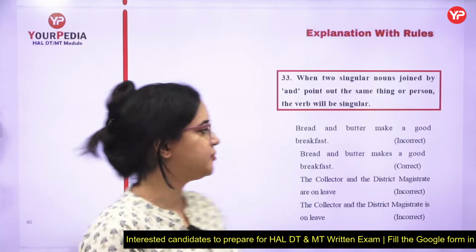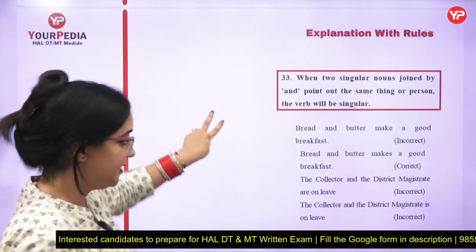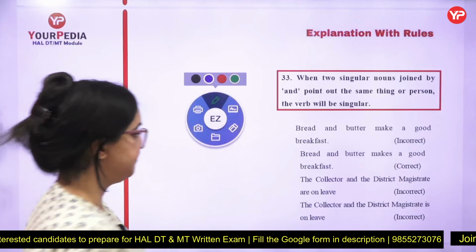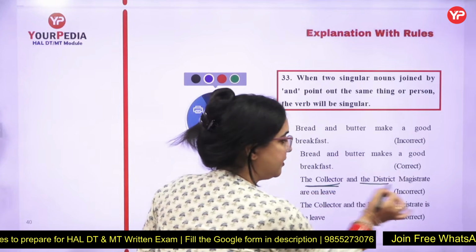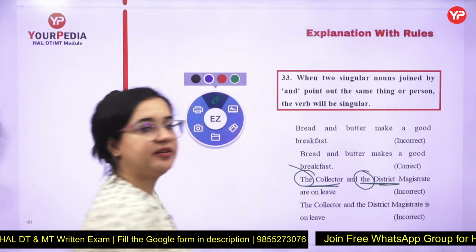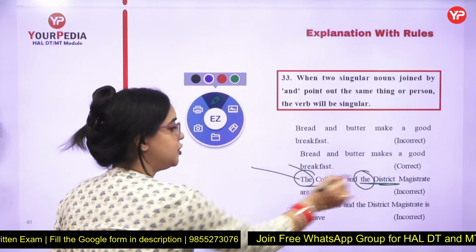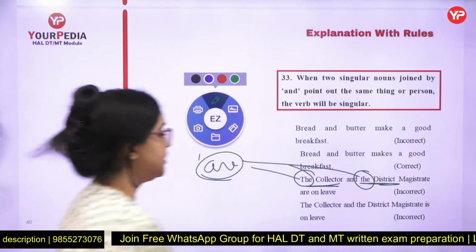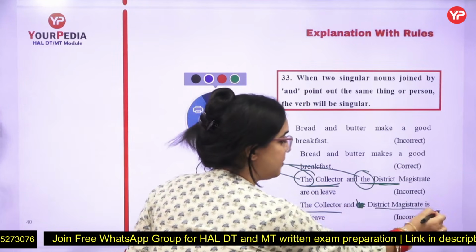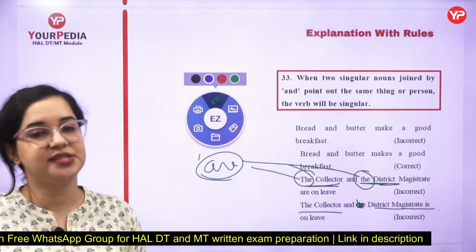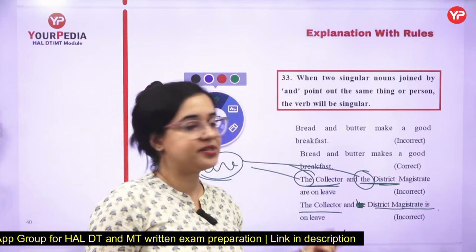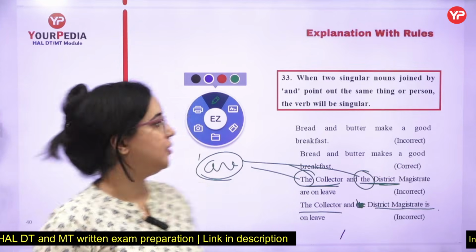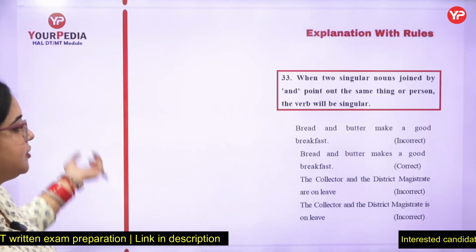So there are many dishes which are always categorized like this. Now see, this is written wrong, okay? The collector and the district magistrate. These two are there, that means it will be about two different people and are will be used. But when it is about the collector and district magistrate, where one is there, then one person is being talked about. So I think rule number 33 is also clear.